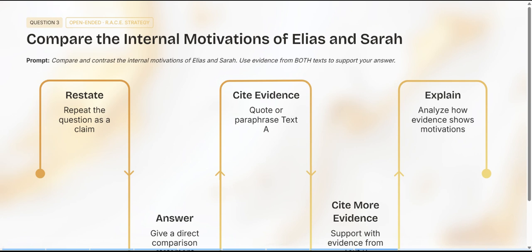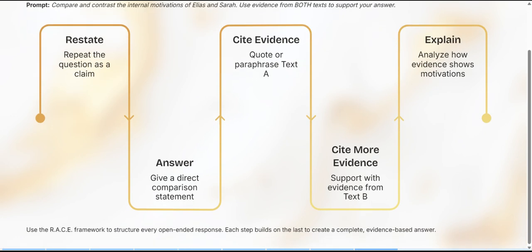Compare and contrast the internal motivations of Elias and Sarah. Use evidence from both texts to support your answer. R, repeat or restate the question as a claim. Let's review this again together. A, answer and give a direct comparison statement while answering all parts of the question.